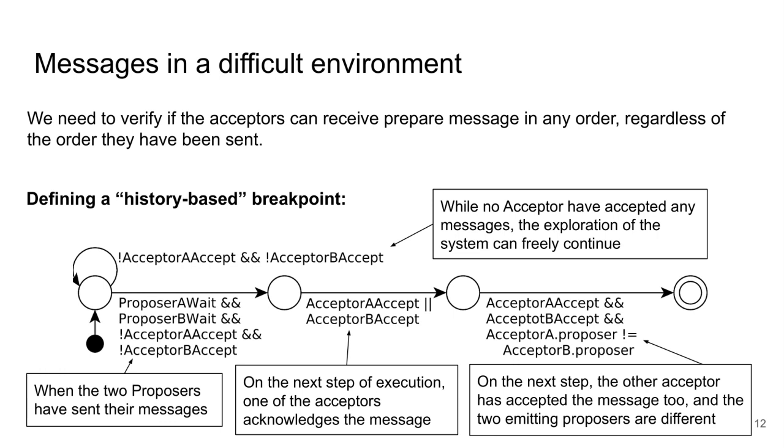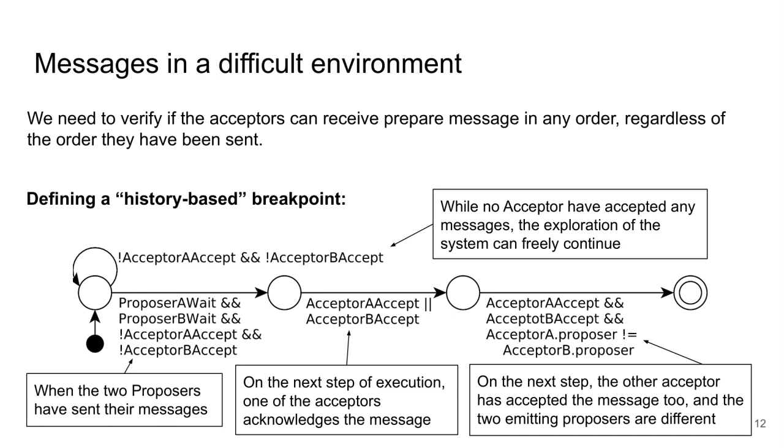So let's go back to the drawing board of our breakpoints and try to define a history-based breakpoint. It will be constituted of several steps that the system has to take in order for the breakpoint to be considered as achieved. While we wait for the first significant event to happen, we will let the system continue freely, but waiting for one of the acceptors to send a first message. Then we can continue to the next step in history when we know that the 2 proposers have sent their messages, and we know this because they are in their waiting configuration.